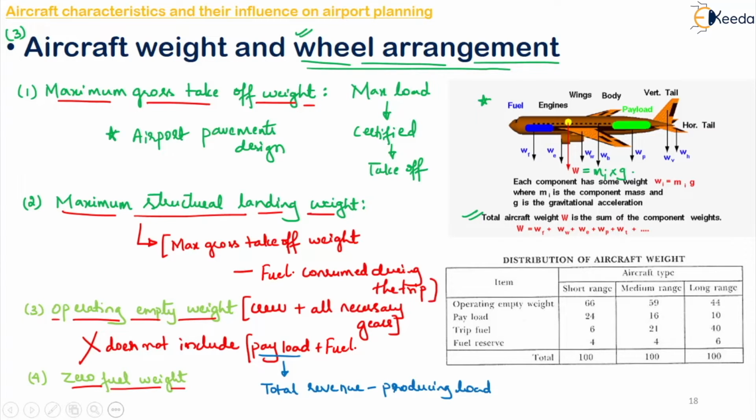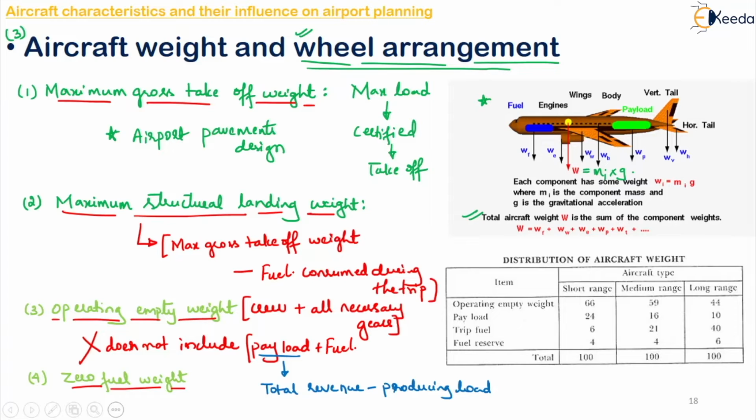Normally, your landing weight should not exceed the maximum structural landing weight of the aircraft. And the takeoff weight is what? The sum of landing weight plus the trip fuel, and this should not exceed the maximum gross takeoff weight of the aircraft. That is very important.